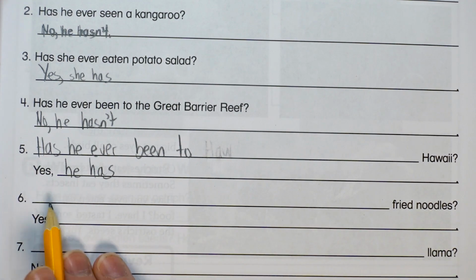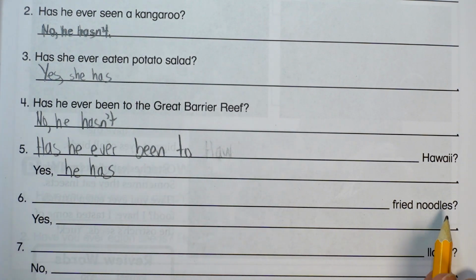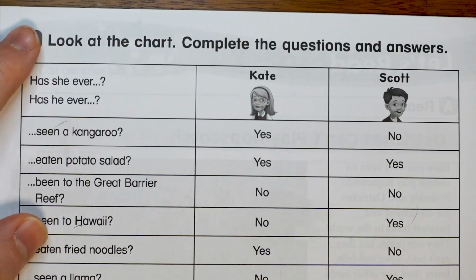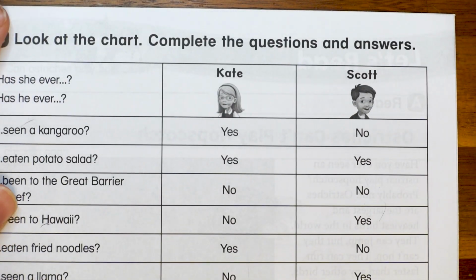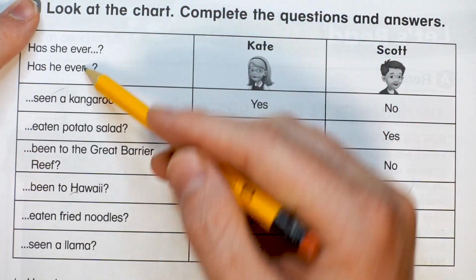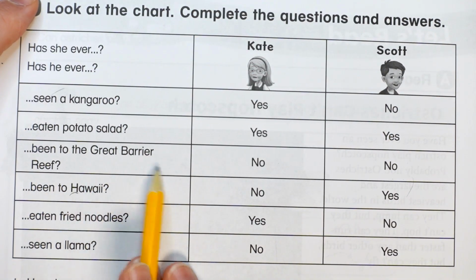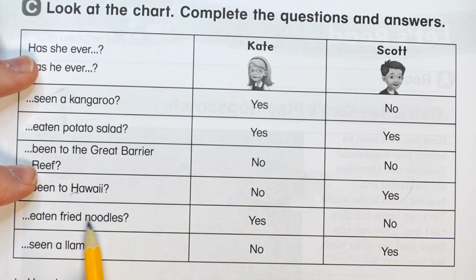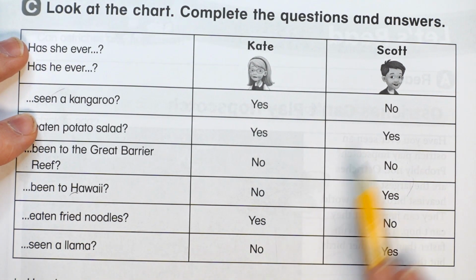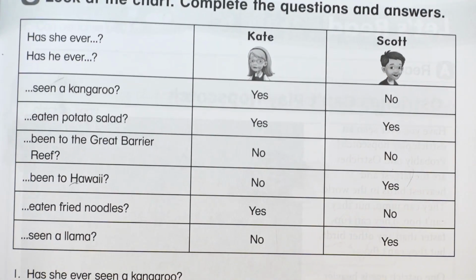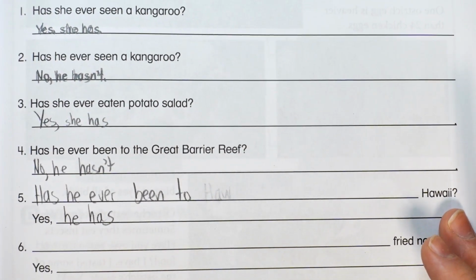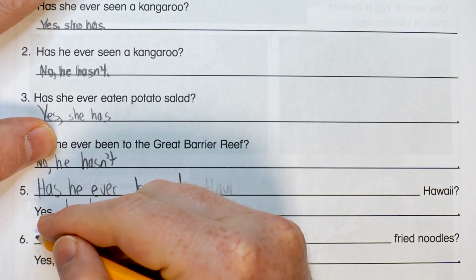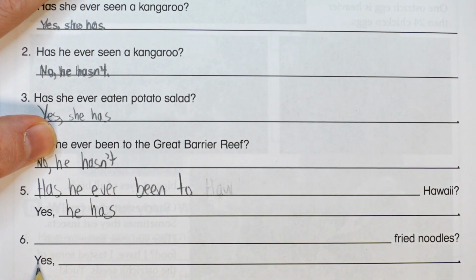Okay, next one. Fried noodles. And the answer is yes. We gotta find the yes person. All right. Fried noodles, where are they? Kangaroo, Brazil, Great Barrier Reef, Hawaii. Fried noodles, there we go. Eaten fried noodles. Kate is yes, Scott is no. All right, back down we go. So we should say, has she, because Kate is a yes.